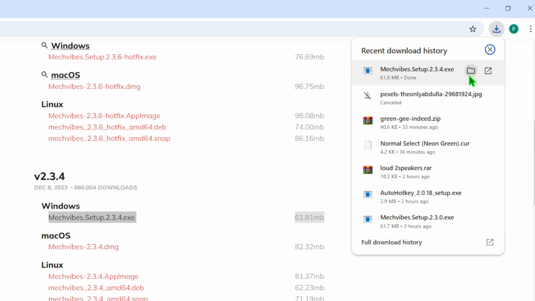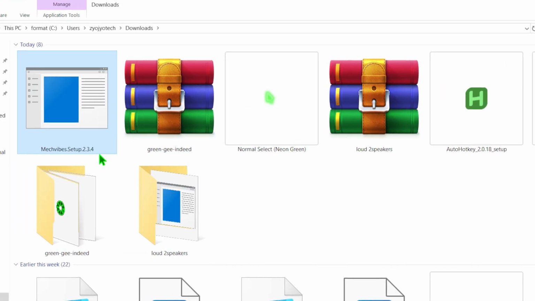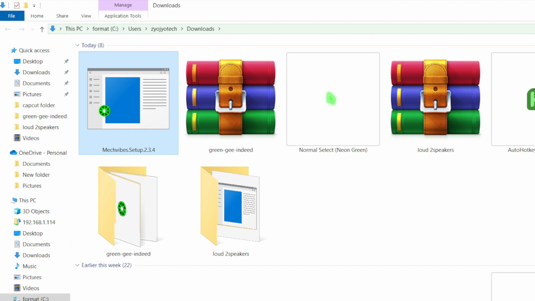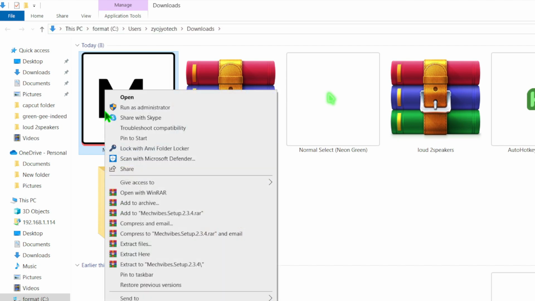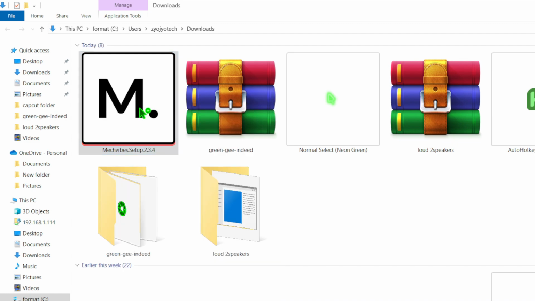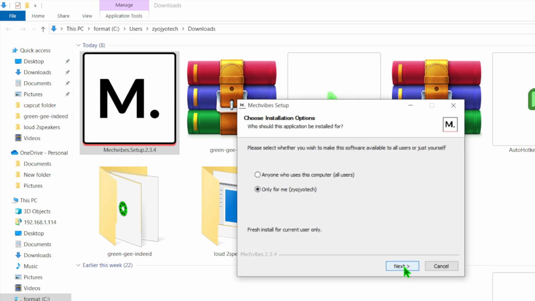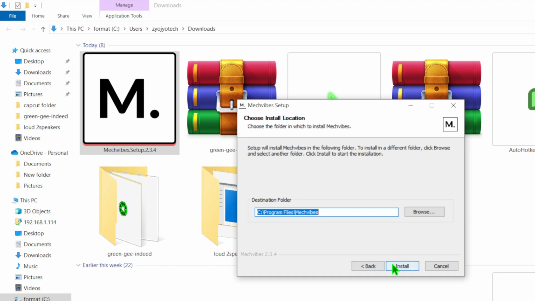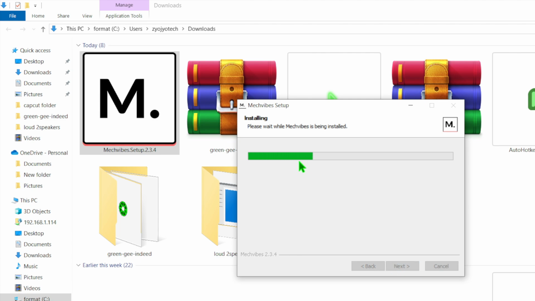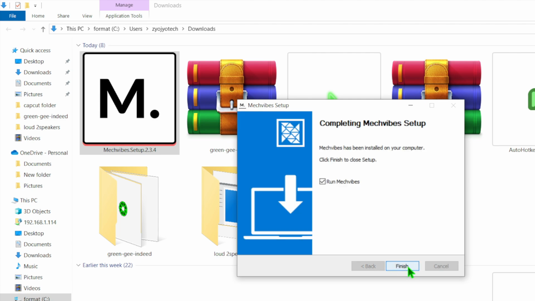After downloading it, just open the downloaded file, then right click and run as administrator. Give the access. Choose anyone who uses this computer, click next and install. Now click finish.